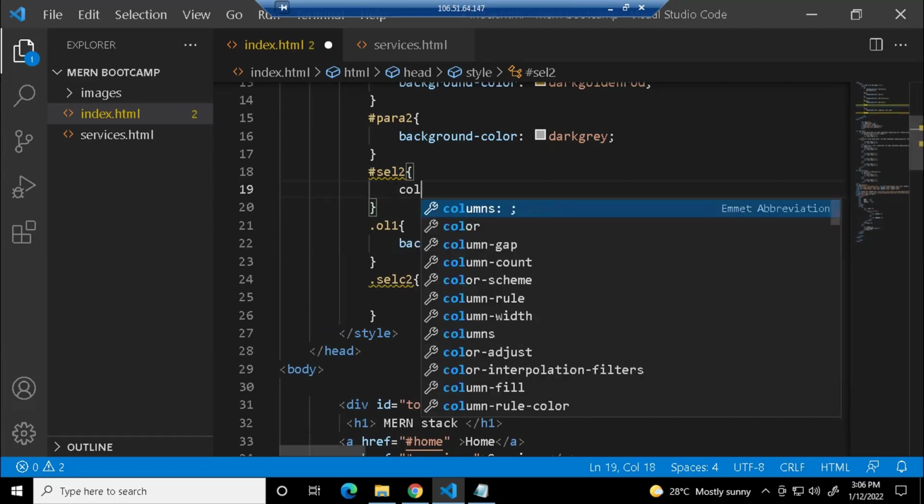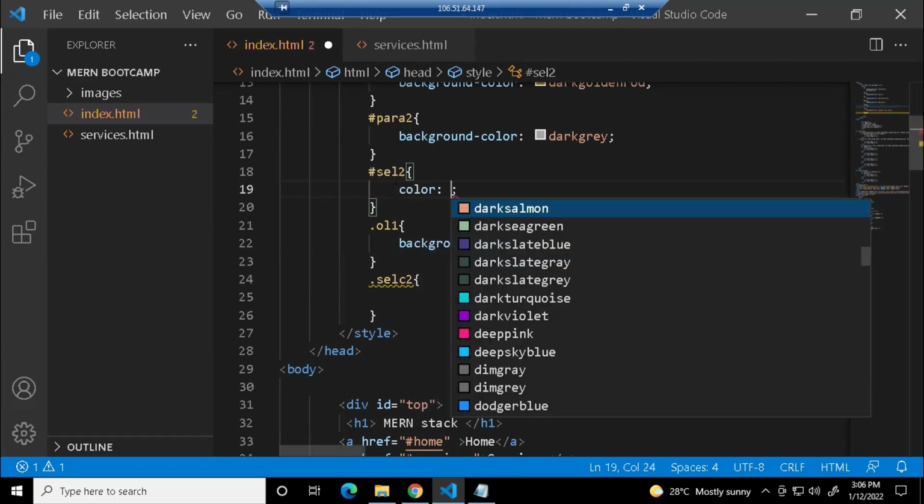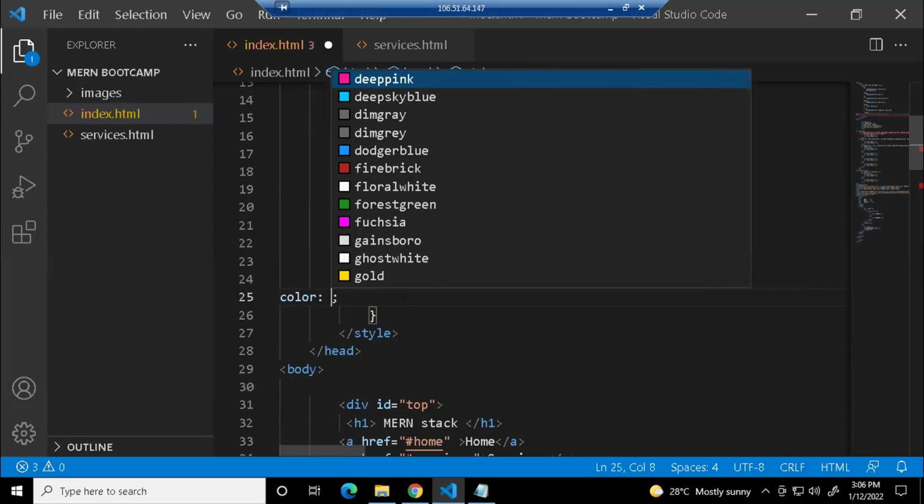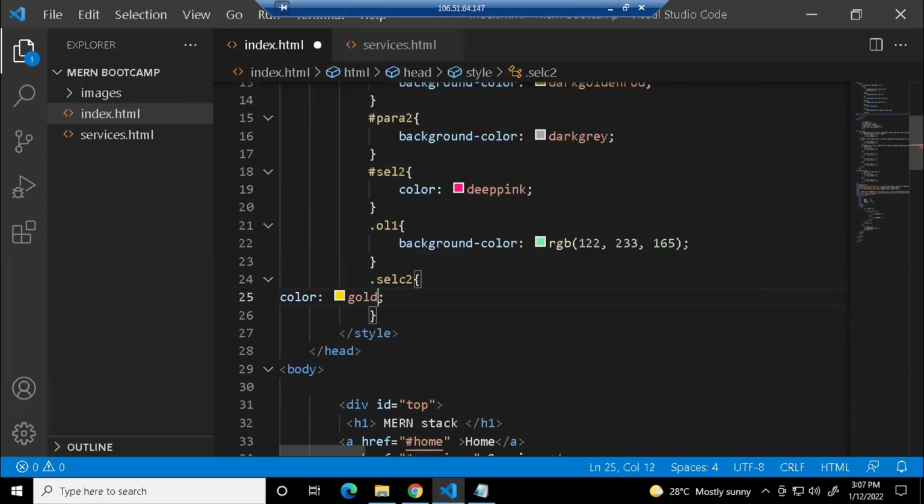So now I'm going to give a style for color. I'll give deep pink here for the ID. And here I'll give the color, what color? We'll give this gold color, something which is not similar. I'm just saving this.